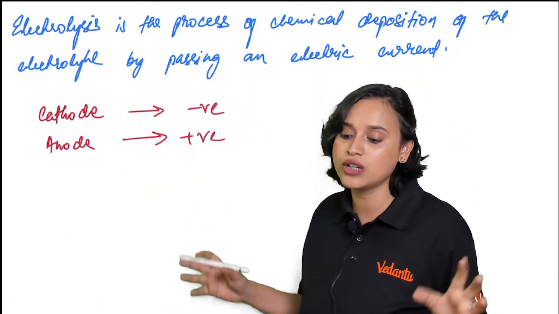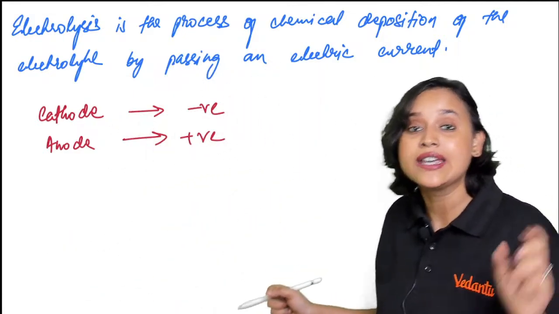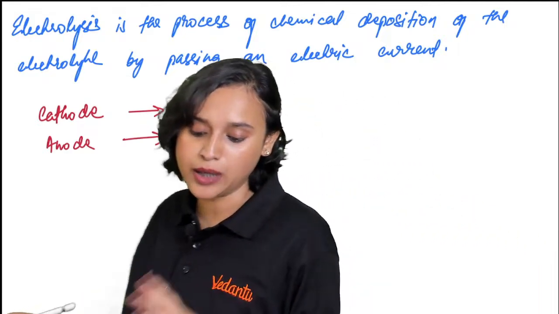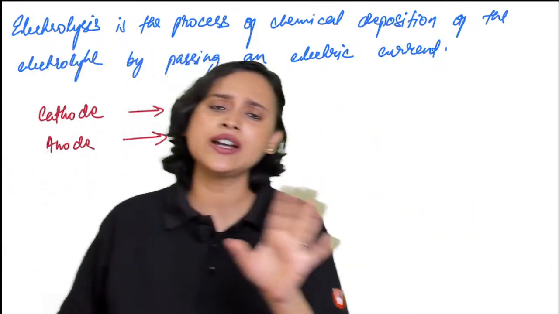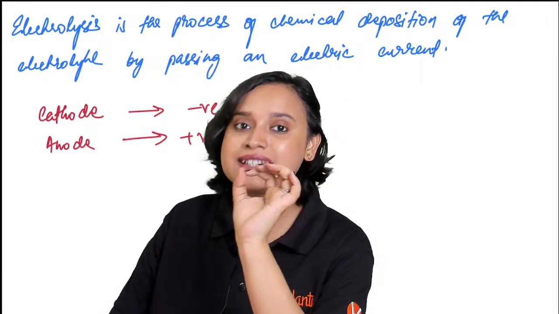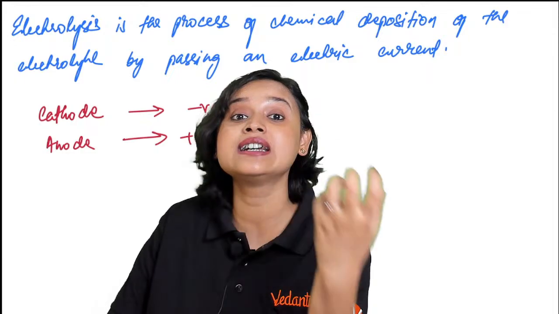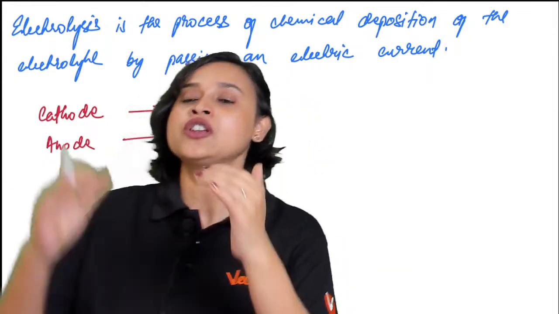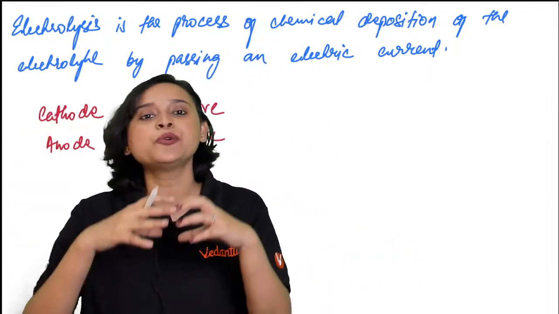Anyway, guys, coming to electrolysis. Electrolysis is the process of chemical decomposition of an electrolyte by passing an electric current. The word electrolysis is made from two words: electro means electricity, lysis means disintegration, that means breaking down. So when you pass electricity, you break it down.